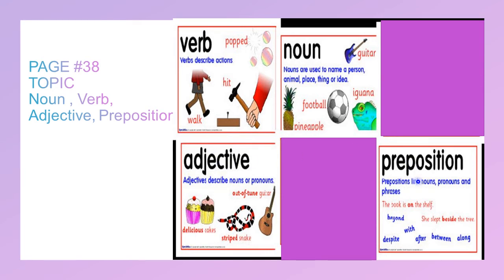And prepositions link nouns, pronouns and phrases. They also tell the position of things. For example, the book is on the shelf. On is a preposition. She slept behind the tree. Beside the tree, beside is a preposition. So we get to know the location of things and they also join sentences together.